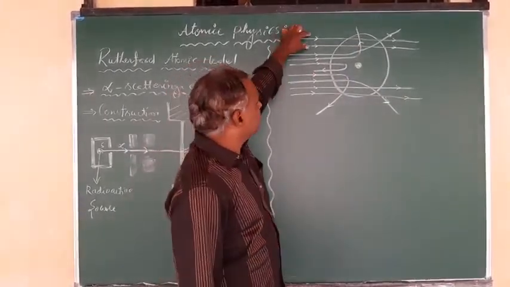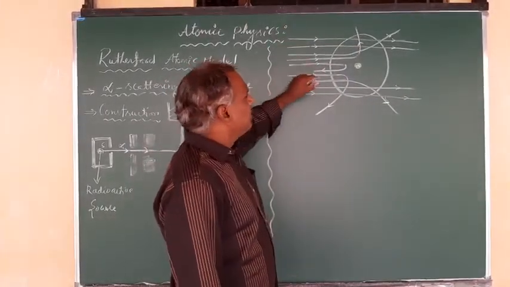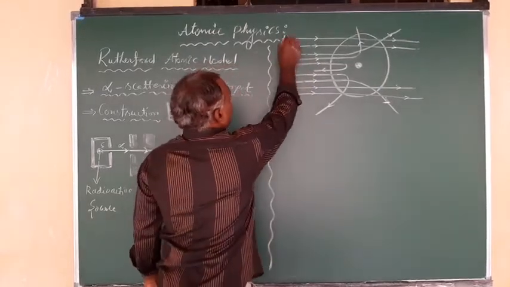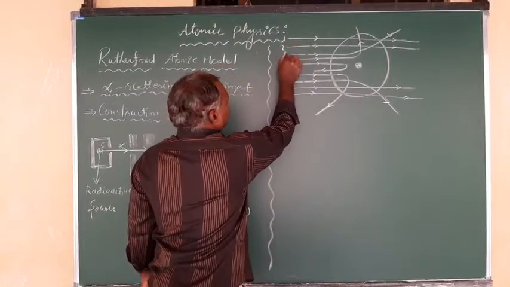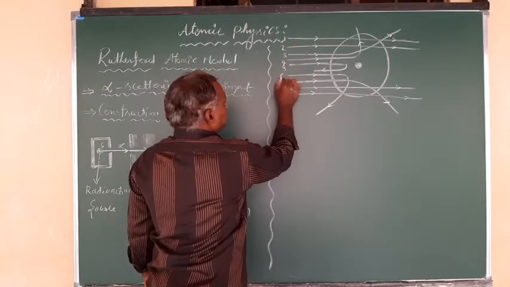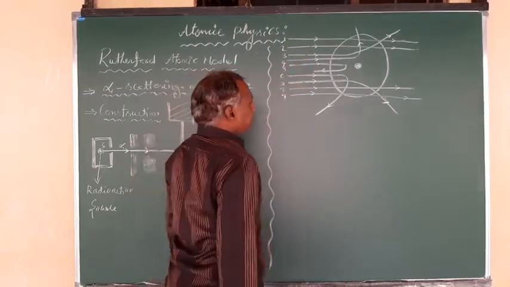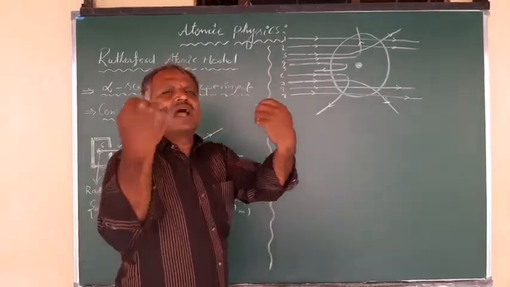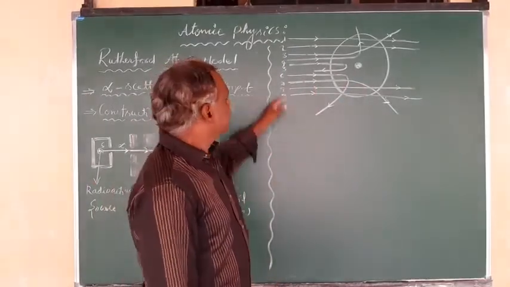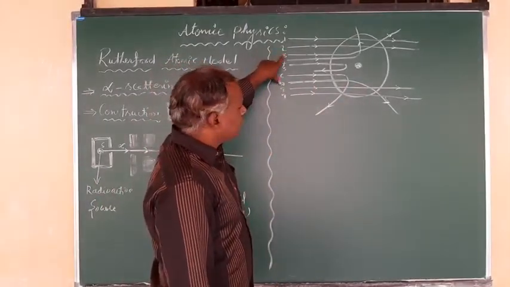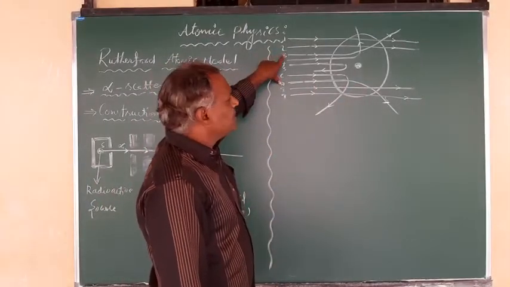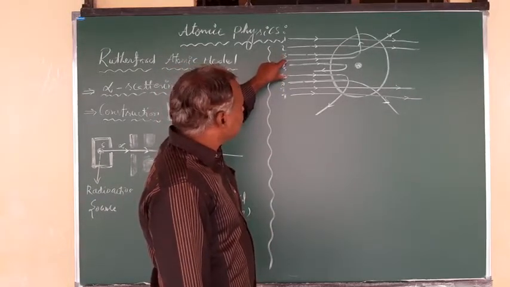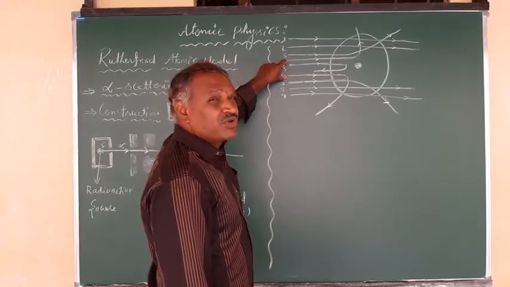That is observed here. Now, if you see these alpha particles, number them 1, 2, 3, 4, 5, 6, 7, 8, 9. You see the first two and the last two are passing through the atom without deviation. The third and the seventh have a deviation of less than 90 degrees. The fourth and the sixth have a deviation of more than 90 degrees.